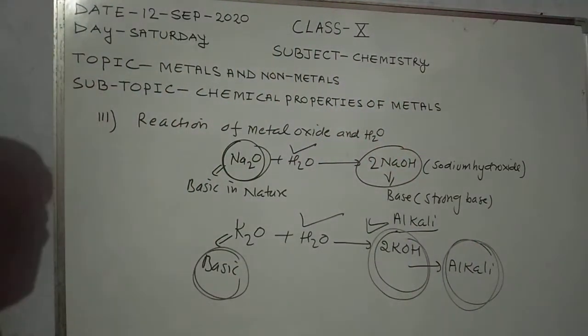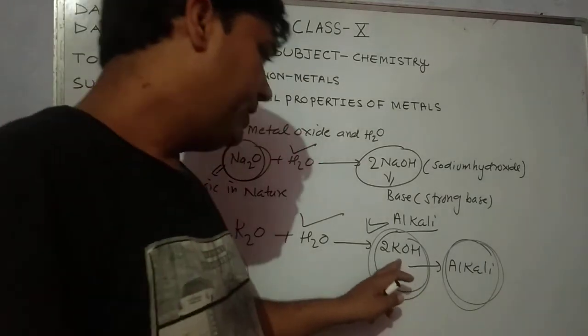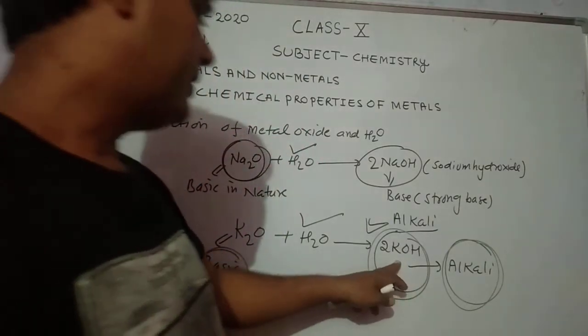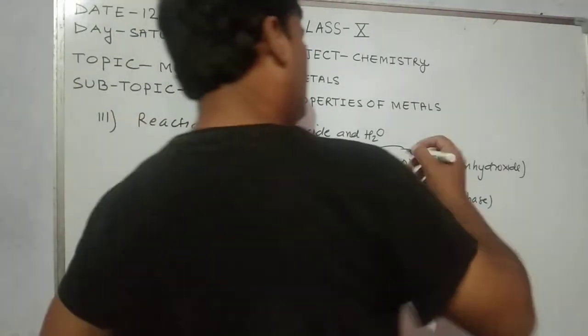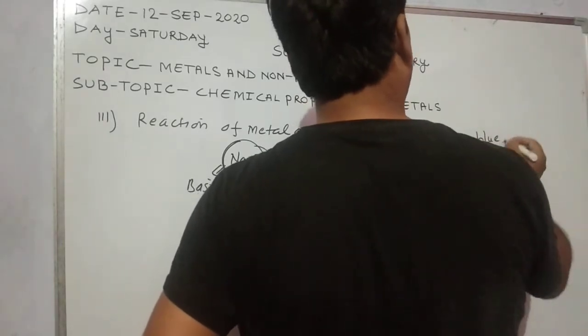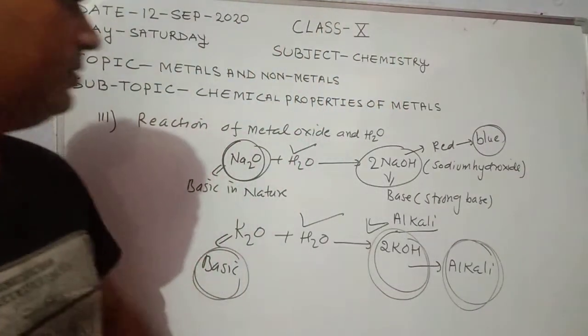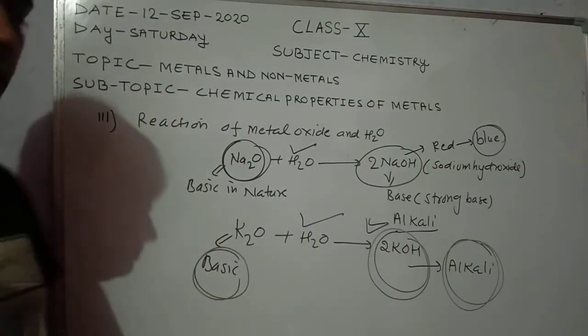Potassium hydroxide is a base because it changes red litmus paper into blue. Sodium hydroxide is a base because it changes red litmus paper into blue in color. It is known as alkali because these are water soluble bases.